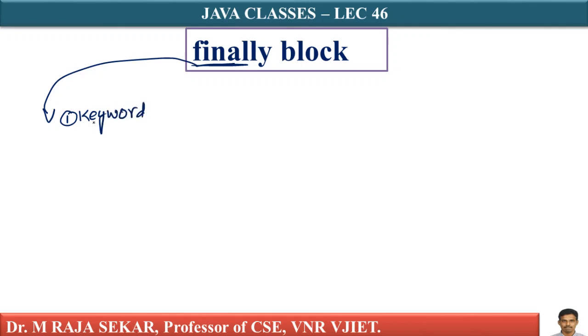Finally is a keyword of Java. What is the purpose of this one? It can be used with the exception handling mechanism.